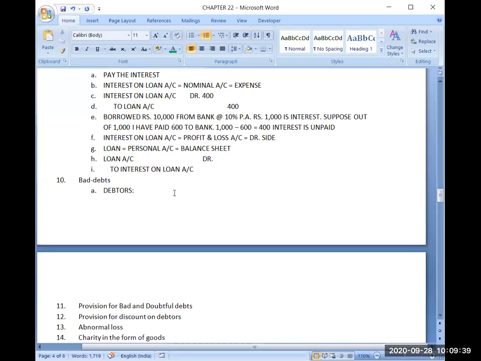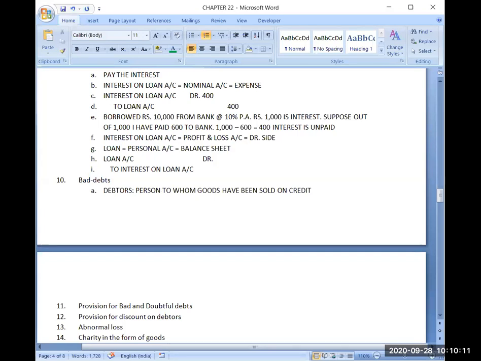The simple definition of debtors is a person to whom goods have been sold on credit. A person to whom goods have been sold on credit, or some credit has been given, that person is called our debtor. Either we are giving goods or we are giving cash to some person.